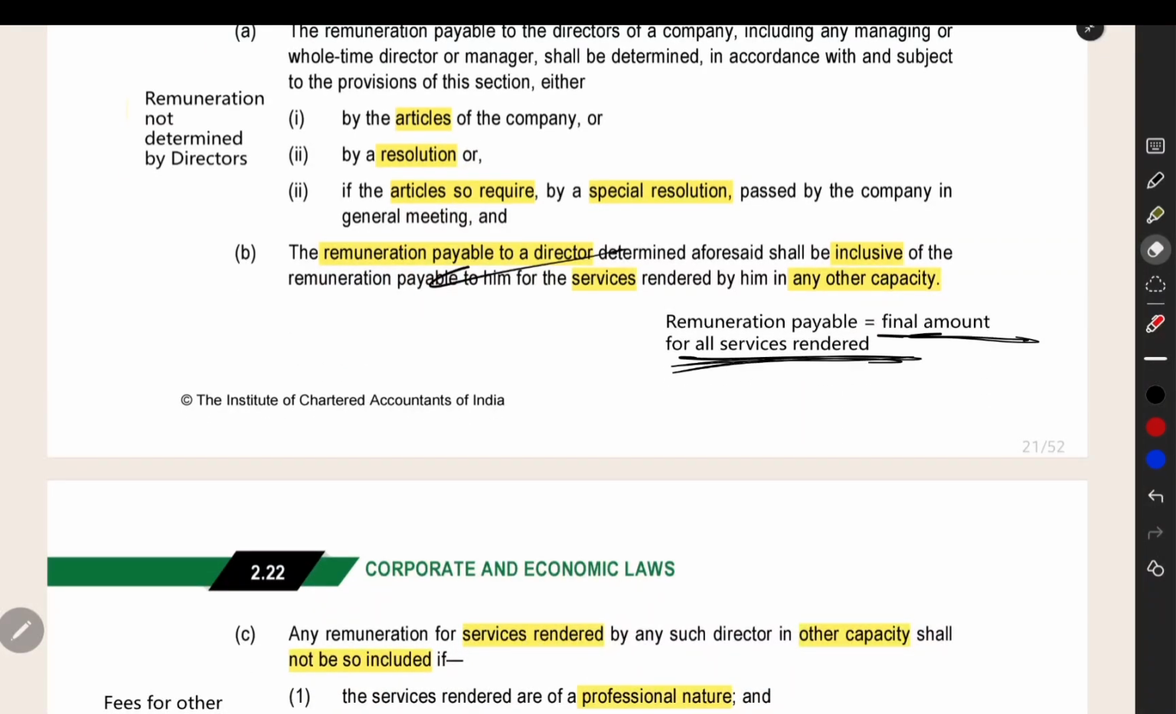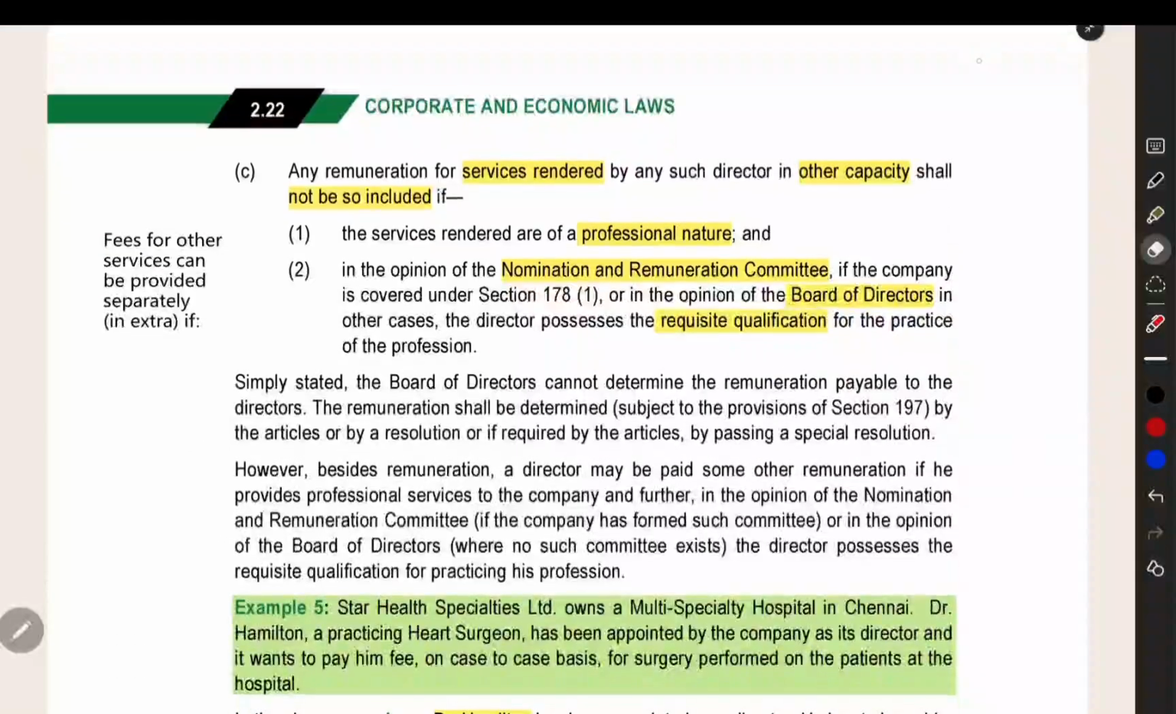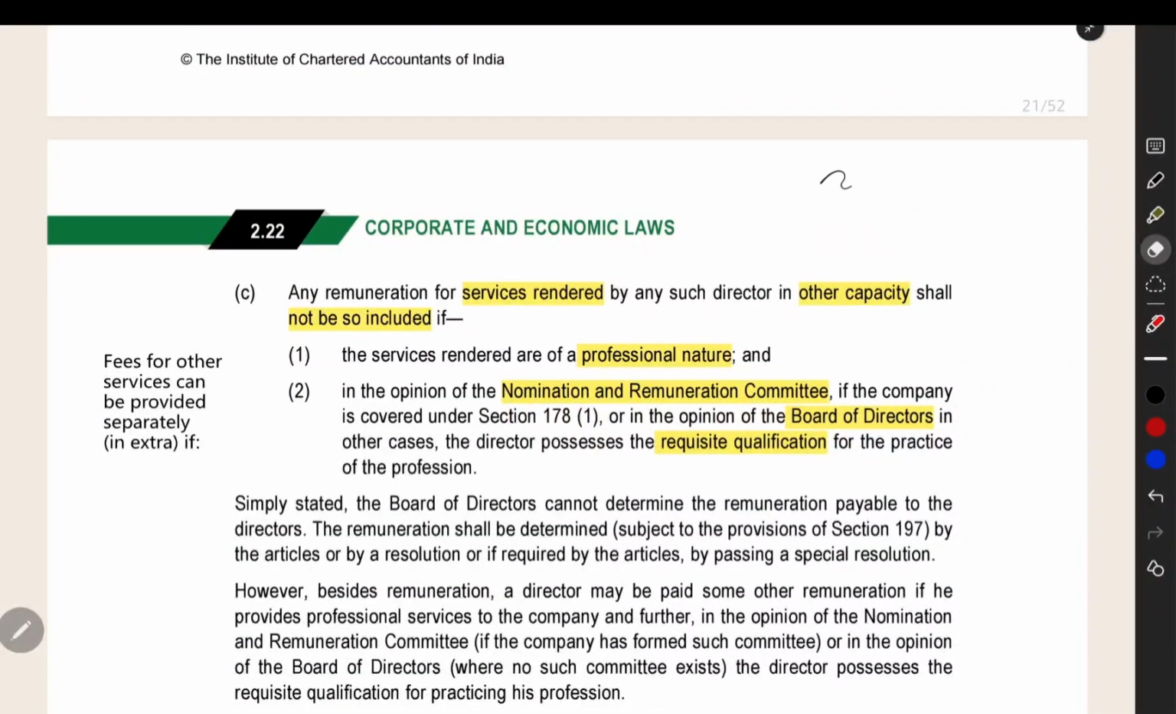We cannot say you are paying 10 lakh for director capacity and then 20 lakh for other capacity, like that we cannot say. But we can pay in other capacity if the following conditions are satisfied. Normally, whatever the amount you are paying, it will be considered as director remuneration only. But you can pay more than director remuneration. You can pay extra amount also in the name of other capacity if the following conditions are satisfied.